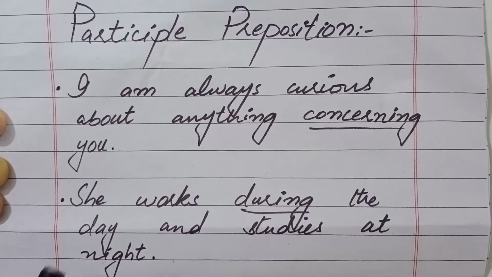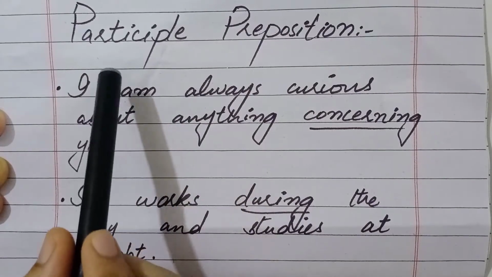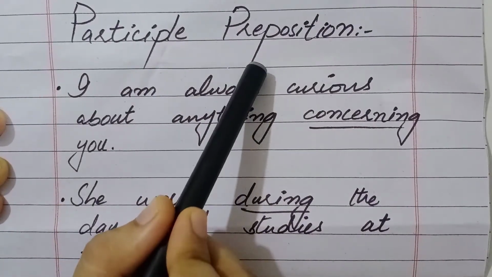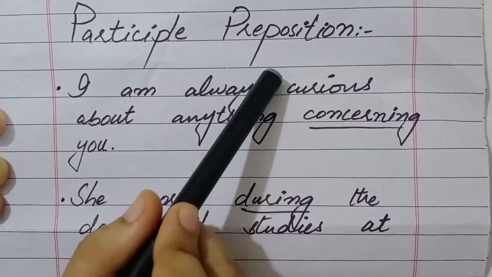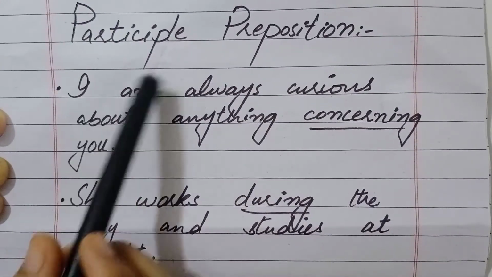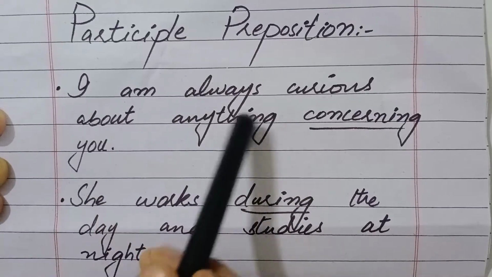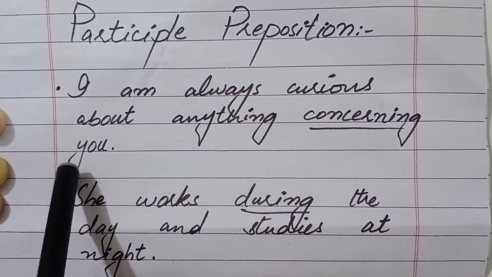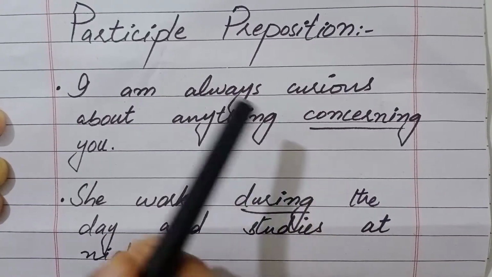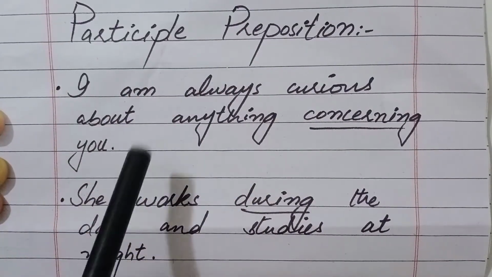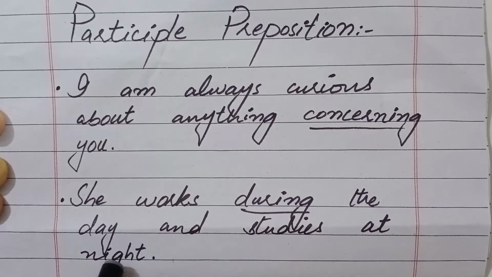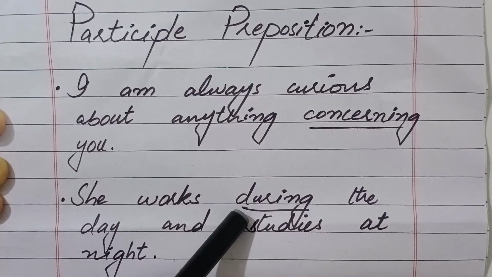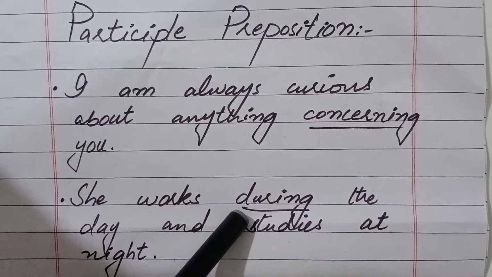Now guys, we will talk about the fourth kind of preposition, and that is participle preposition. So guys, they are basically participles used as preposition. Now move to example. I am always curious about everything concerning you. In this sentence the word concerning is participle preposition. Second example is she works during the day and studies at night. In this sentence the word during is participle preposition.